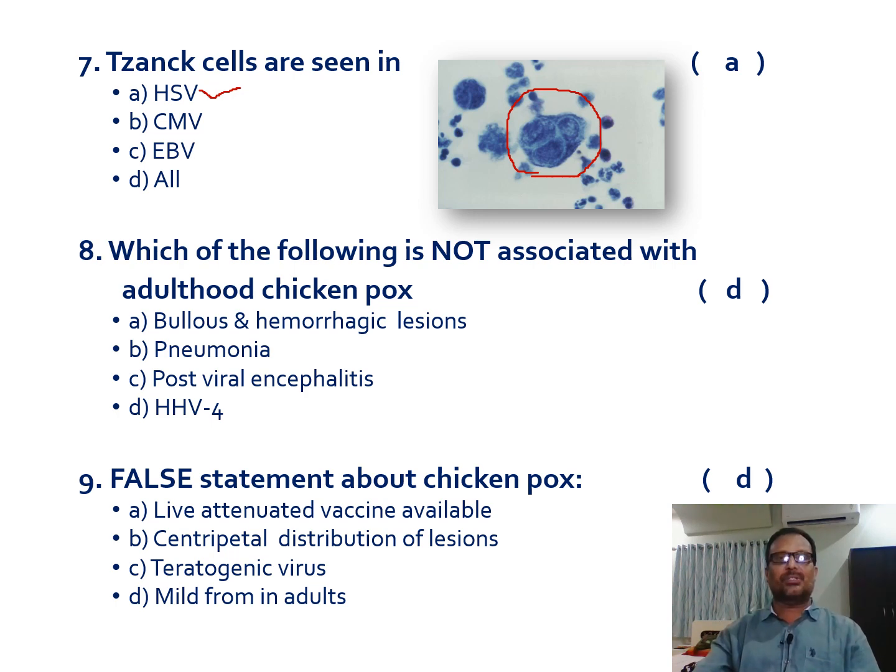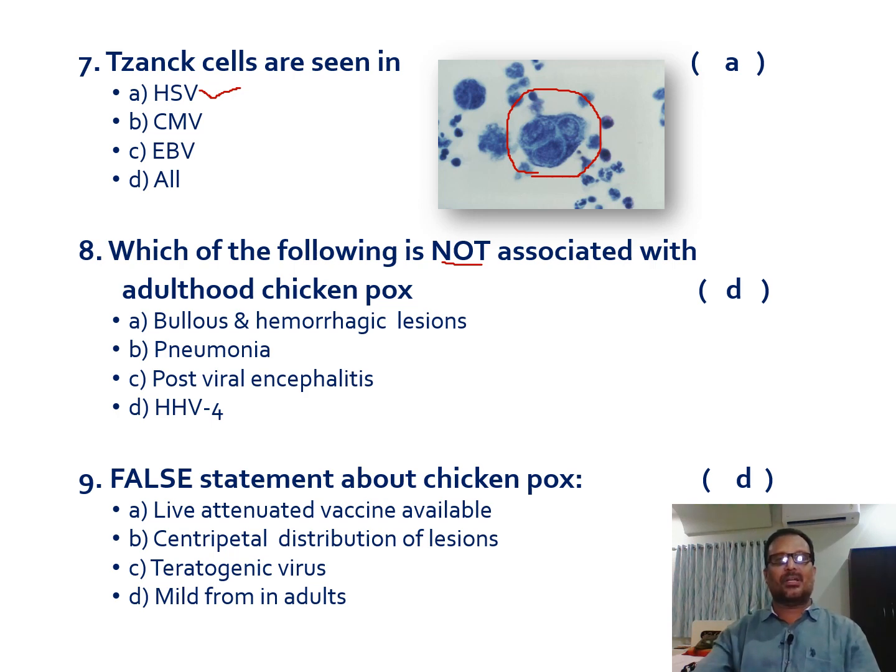And the eighth one is: which of the following is not associated with adulthood chickenpox? Option A is bullous and hemorrhagic lesions, which is a very important type of lesion produced in adult chickenpox.